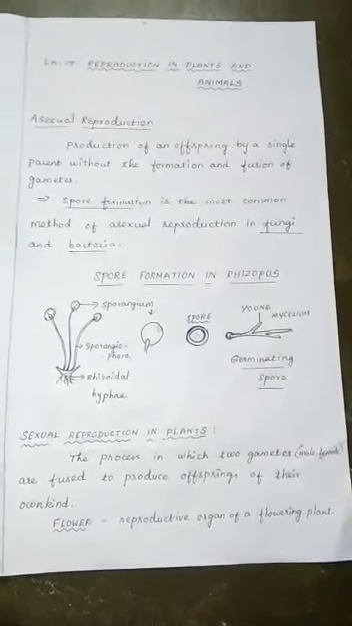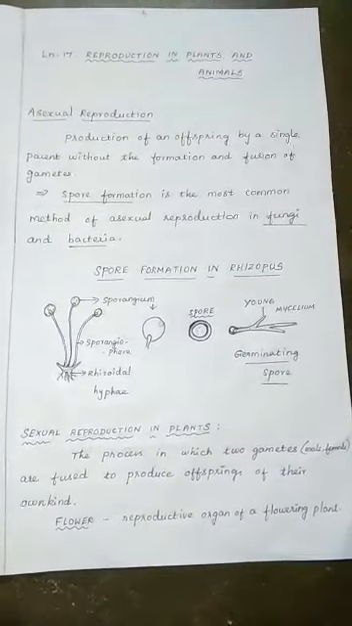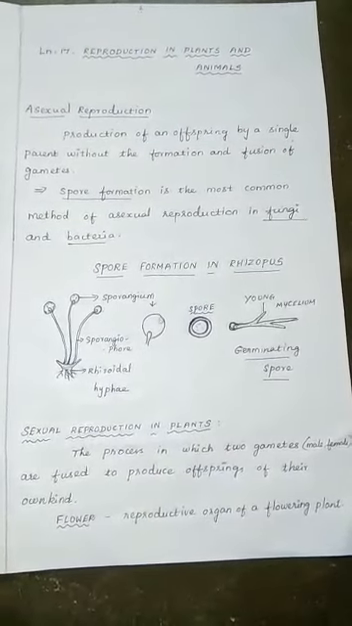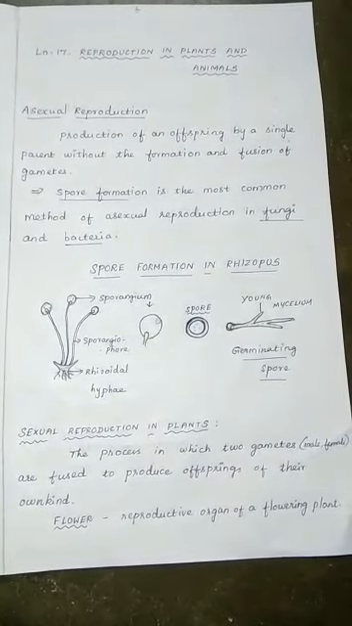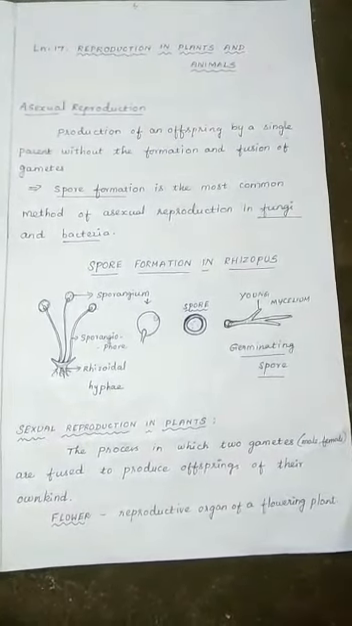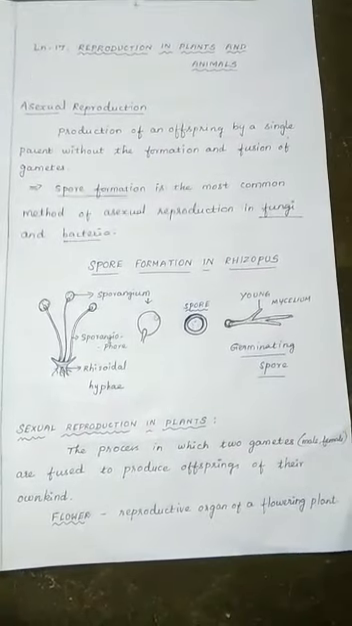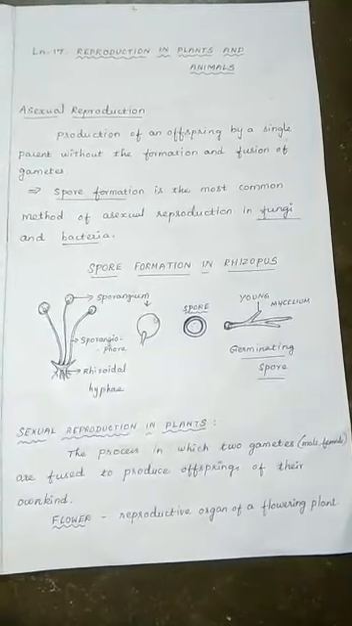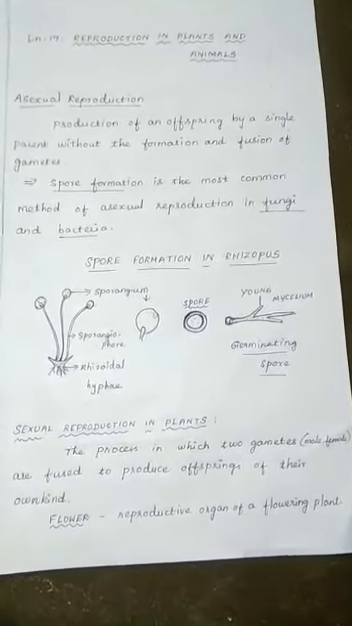So what is reproduction? Reproduction is a process by which organisms produce their own kind for the continuity of survival on the earth. Without the reproduction process, there will be no continuity of the organism on the earth. So reproduction is very essential. Know thoroughly about vegetative reproduction.